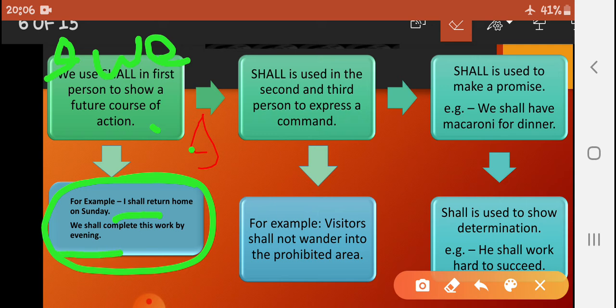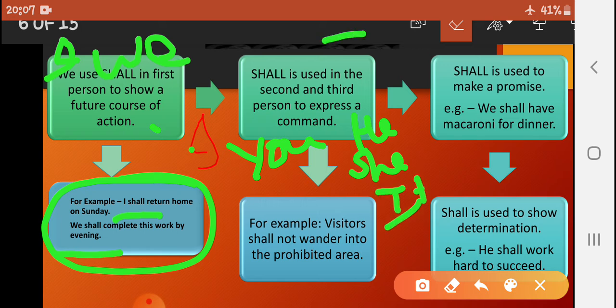Shall is used in the second and third person to express a command. Remember, second and third person. What is second person? You is second person. He, she, it, they, they all are third person pronouns. Clear? You is second person, and the rest are all third person pronouns.